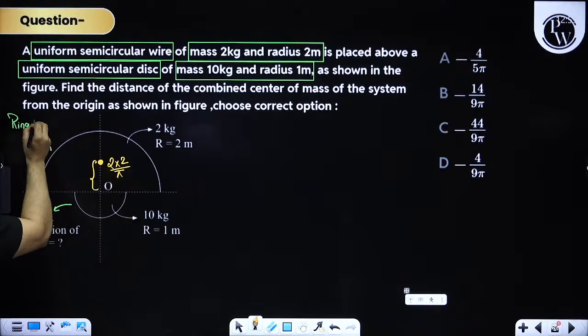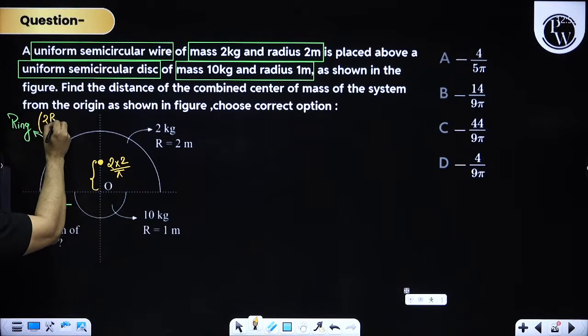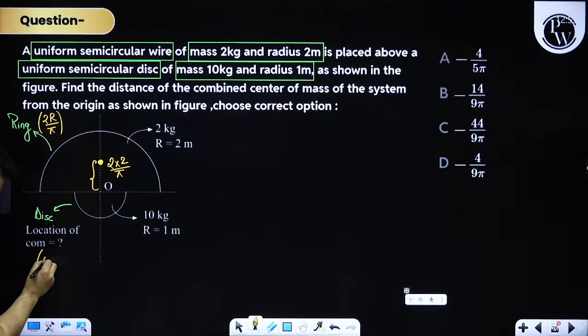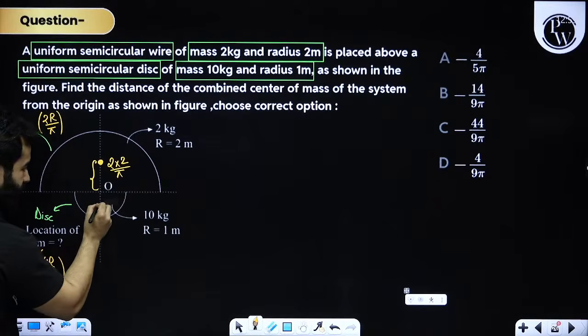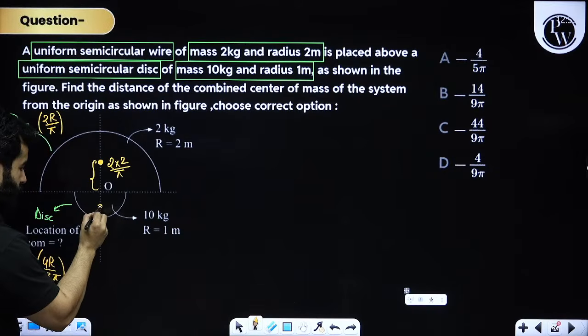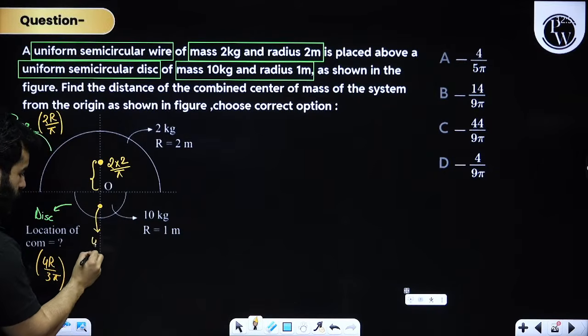Please remember I am using the formula of ring as 2r by pi. For disc, just now we have written it is 4r by 3 pi. So for disc, the center of mass will be 4r, r is 1, divided by 3 pi.